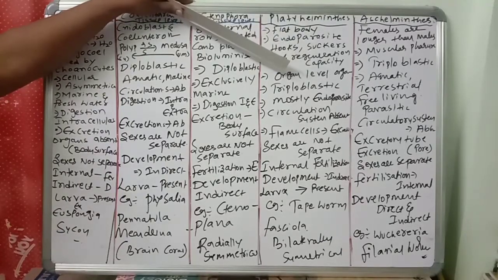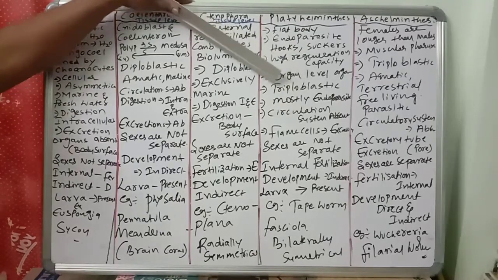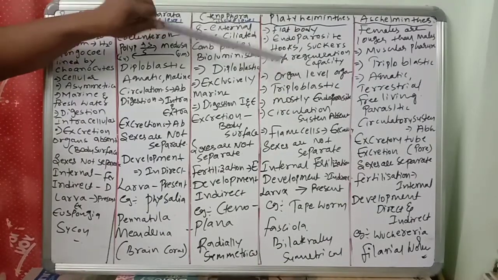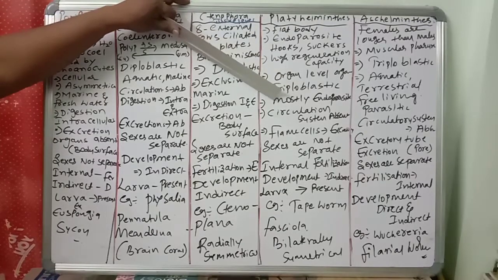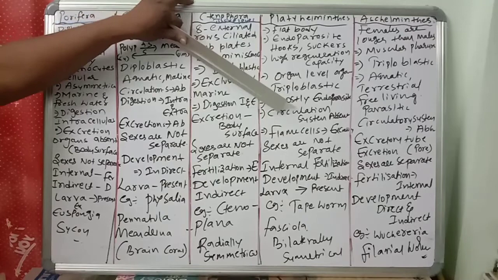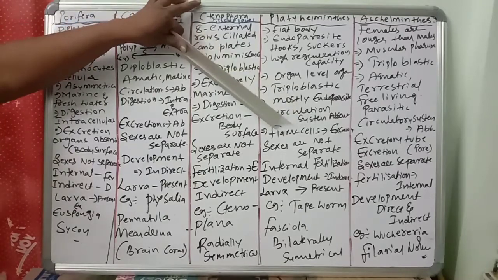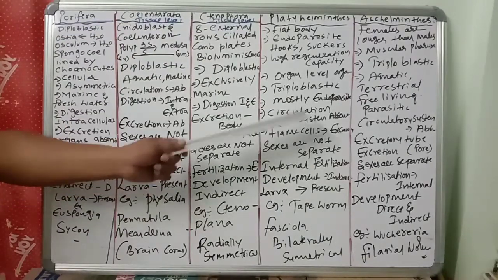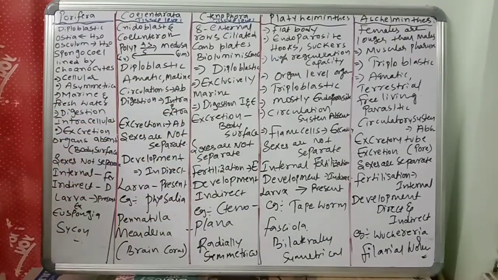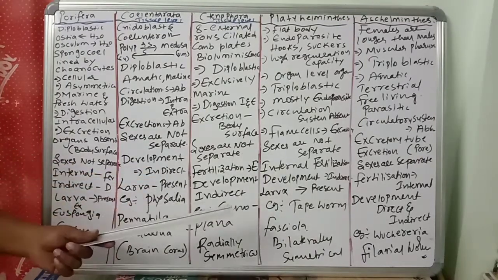Platyhelminthes have organ level organization, from tissues to organs. They are triploblastic: ectoderm, mesoderm, endoderm. They are mostly endoparasites. Circulatory system is absent. Flame cells are a very important neat bit: excretion is through flame cells. Sexes are not separate. That is important. Next, internal fertilization.